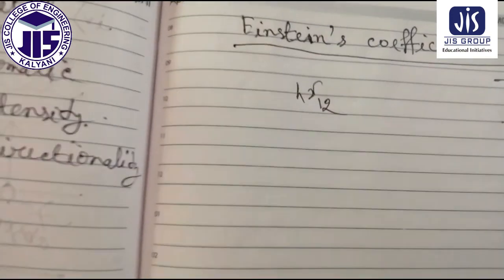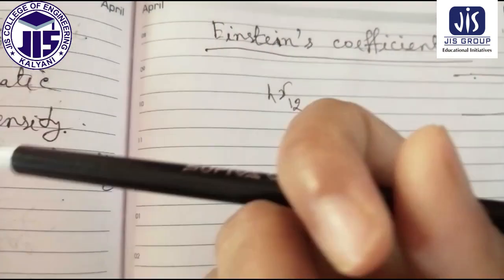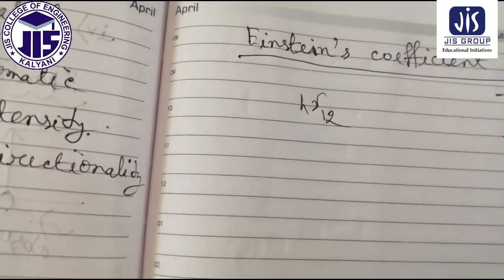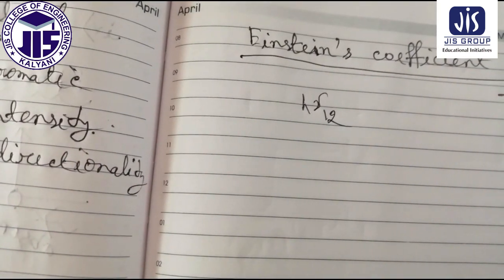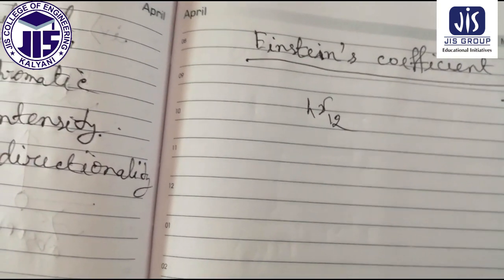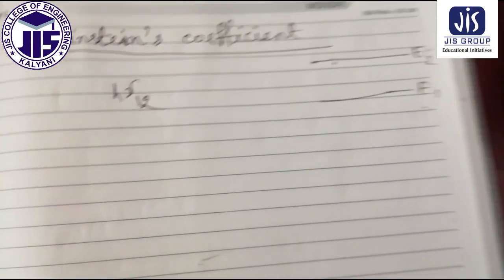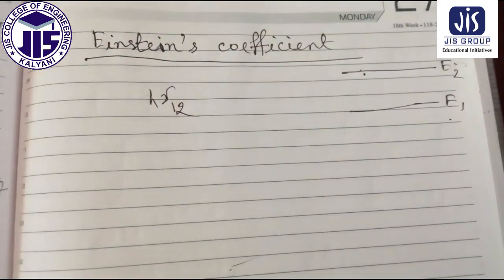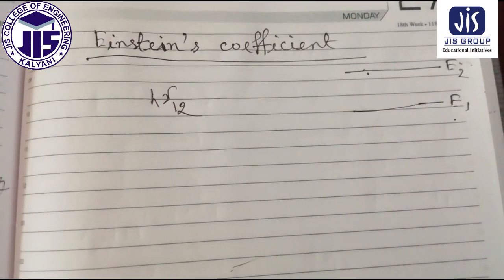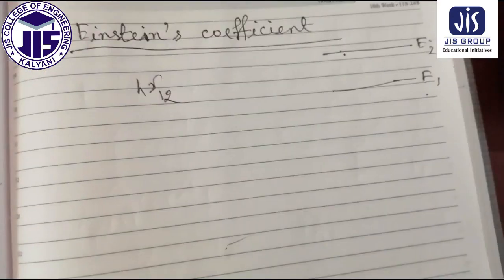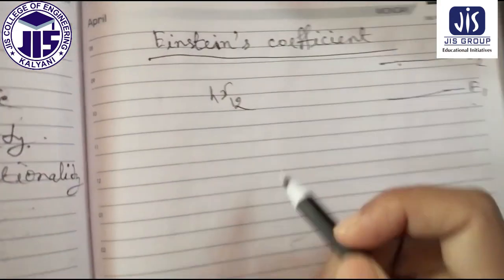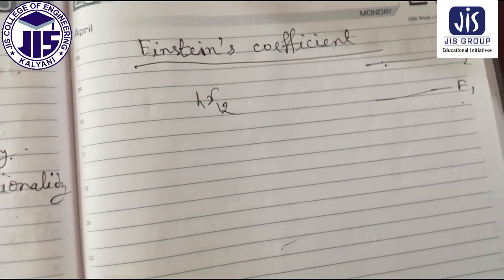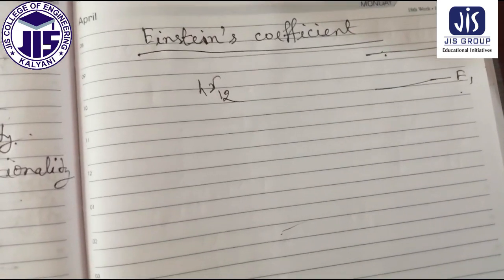Now if we consider that h nu12 is the energy which is absorbed by an atom in energy level E1 and then excited to energy level E2, and then they make both spontaneous and stimulated emission. So this is our consideration, that h nu12 is the energy absorbed by an atom and the transition occurs from E1 to E2.